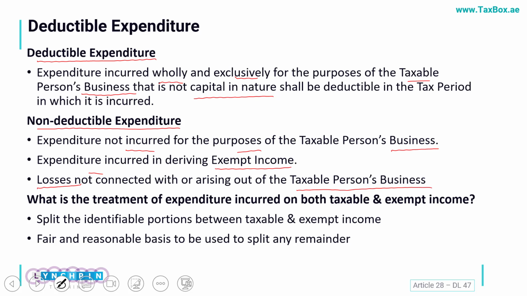And if we are having exempt income as well as taxable income, and we have a common expense which has been incurred on both of such income, in that case we will just split it in a fair and reasonable way. FTA up till now have not specified any classification in this case, but if there is any, of course we'll be utilizing it. Unless FTA specifies any special rule for this split of the expenditure, you can use any fair and reasonable way for that.